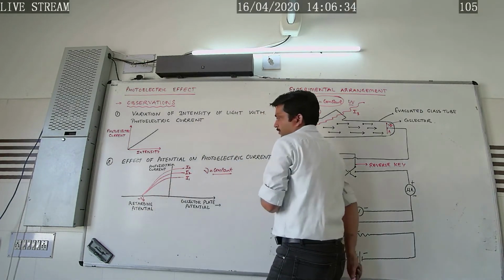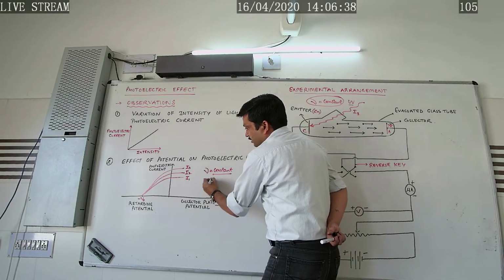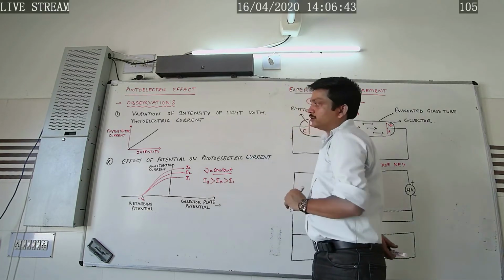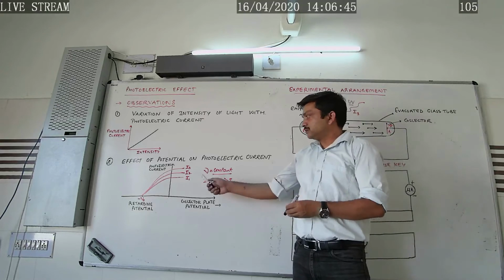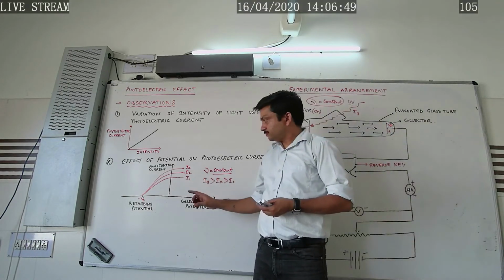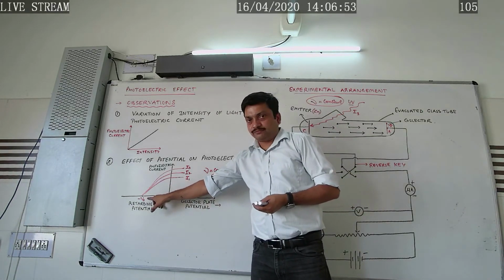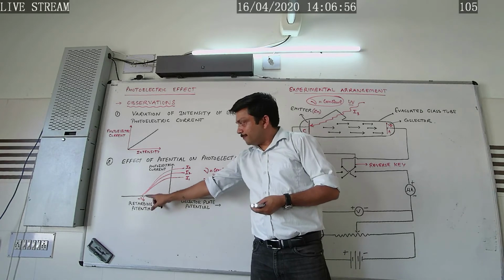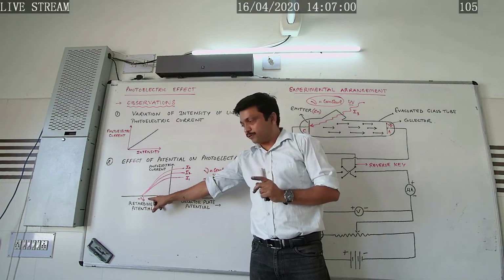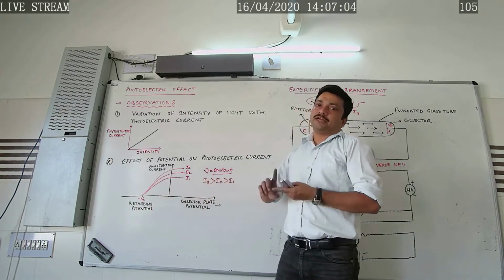Here the frequency is kept constant for all these intensities, and I3 is greater than I2 and I2 is greater than I1. So what do we conclude from this graph? First thing, the stopping potential, or the maximum kinetic energy of the emitted photoelectrons, is independent of the intensity.